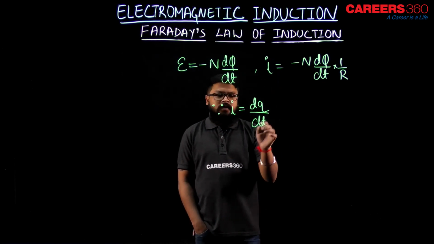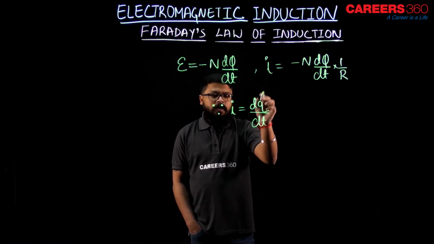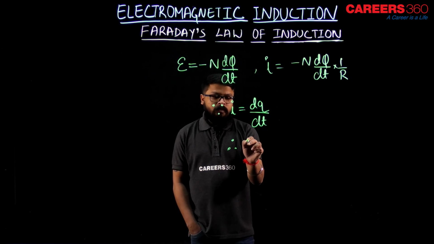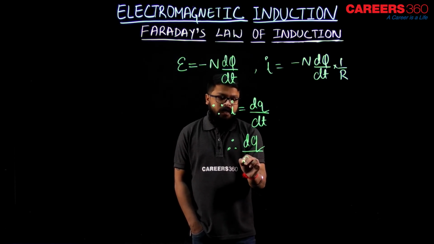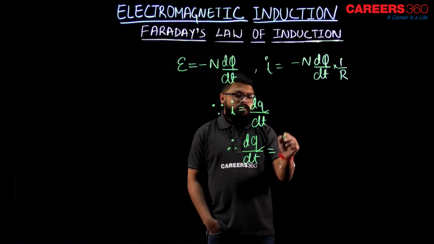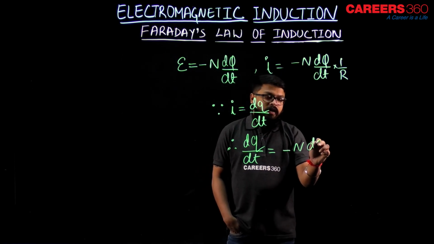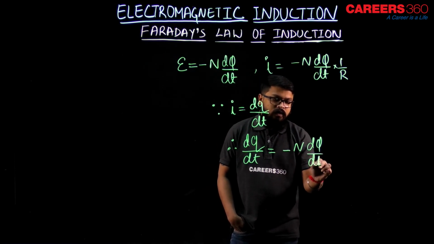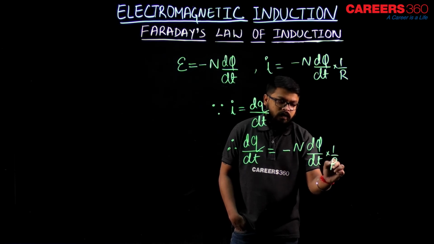So, if I write this over here, dq by dt would be equal to minus n d phi by dt into 1 by R, isn't it?